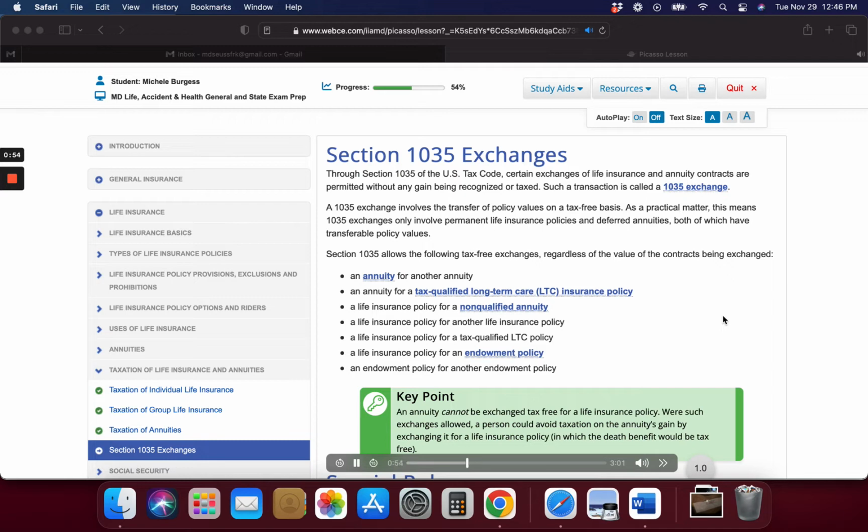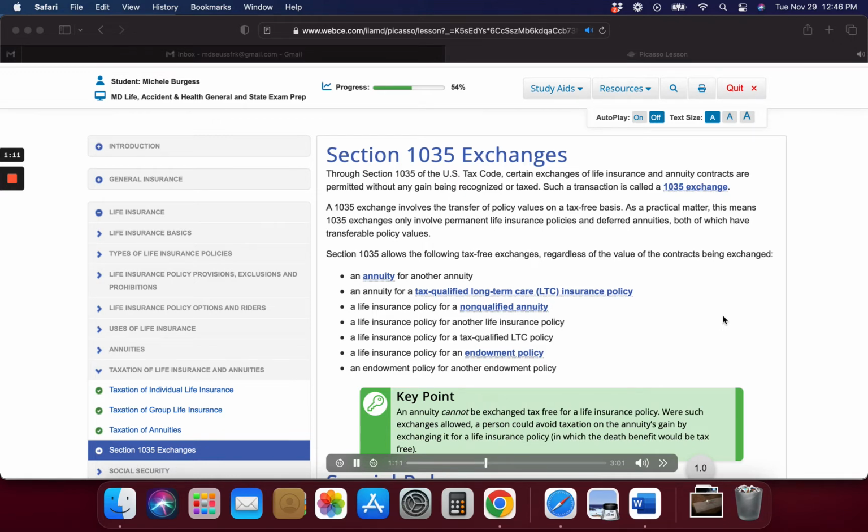A life insurance policy for another life insurance policy. A life insurance policy for a tax-qualified LTC policy. A life insurance policy for an endowment policy. An endowment policy for another endowment policy.